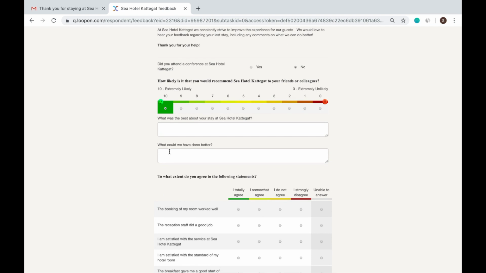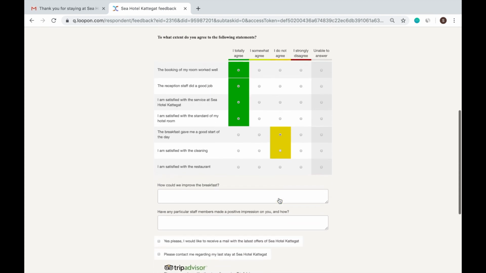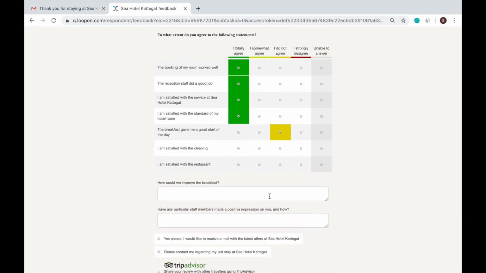The guest basically goes through the survey and answers each question based on their hotel stay. You can decide yourself which questions are compulsory and which ones are voluntary for your hotel survey. If the guest did not agree with a statement, a follow-up question will appear. Here, the guest has the chance to further explain in more detail if they desire to do so.